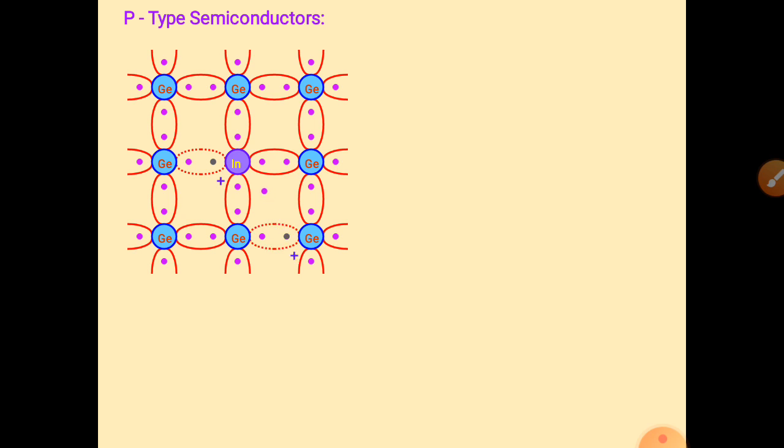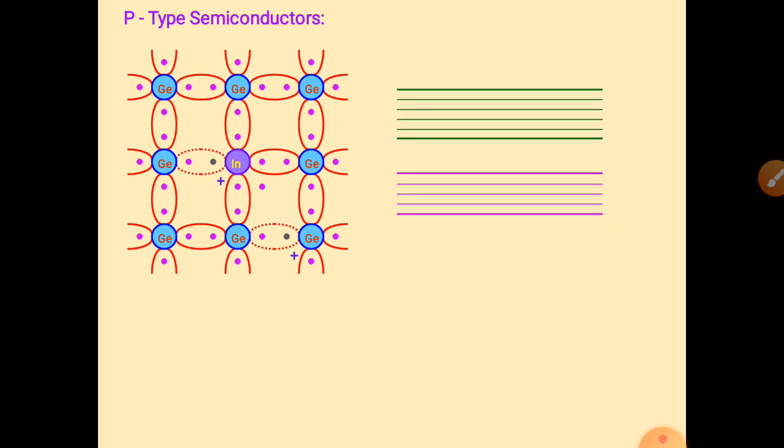Now electrons get some energy thermally, by thermal agitation at some minimum temperature. The electron gets this amount of energy and becomes free. Whenever an electron moves out of that bond, that particular vacancy behaves like a hole, a positive charge.